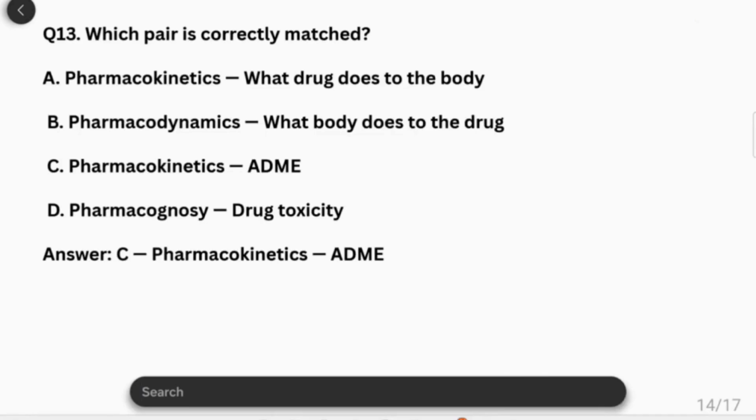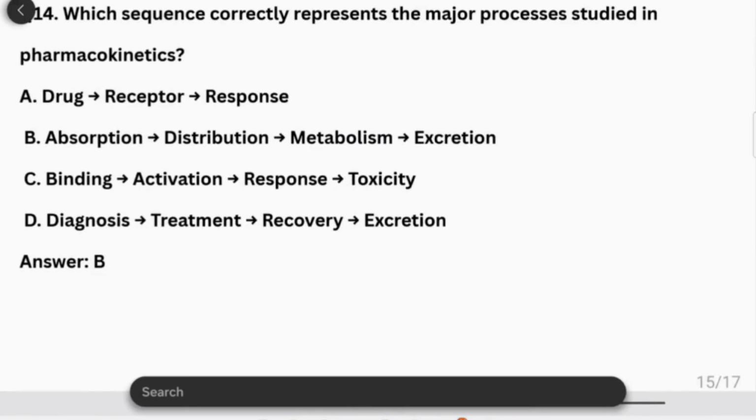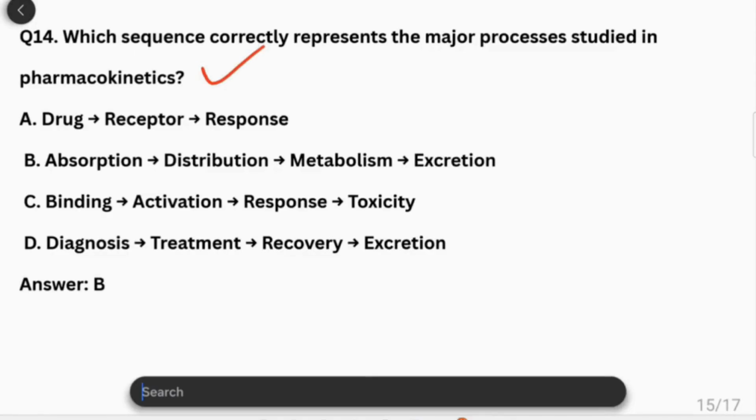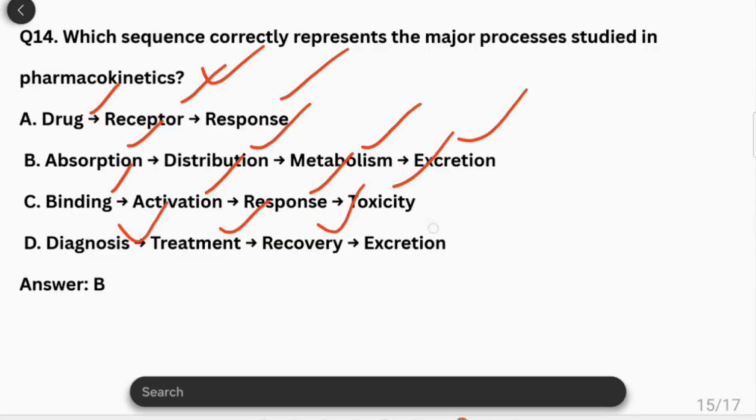Then which pair is correctly matched? Pharmacokinetics, what drug does to the body. Pharmacodynamics, what body does to the drug. Pharmacokinetics, ADME. Pharmacognosy, drug toxicity. Answer is C, that is pharmacokinetics, that is ADME. Which sequence correctly represents major process studied in pharmacokinetics? Drug receptor response; absorption, distribution, metabolism, excretion; binding, activation, response; toxicology, diagnosis, treatment, recovery and excretion. Which sequence is correctly represented here? Answer is B, that is absorption, distribution, metabolism and excretion.